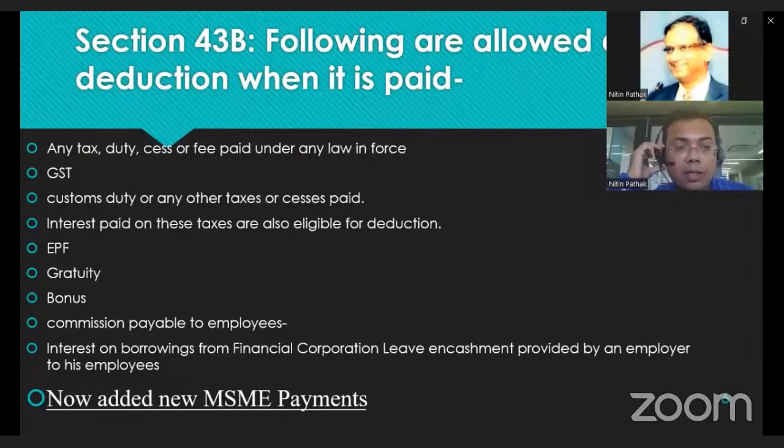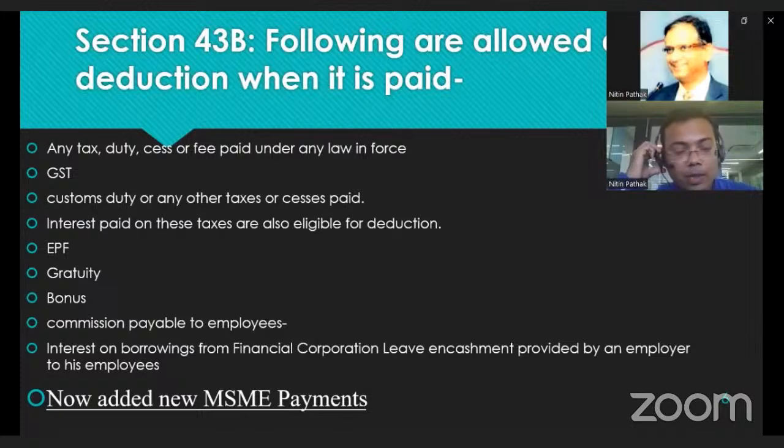Means all these expenses accrued on 31st March and paid on or before the due date of filing the return are allowable deductions under section 43B to every business entity or any taxpayer.